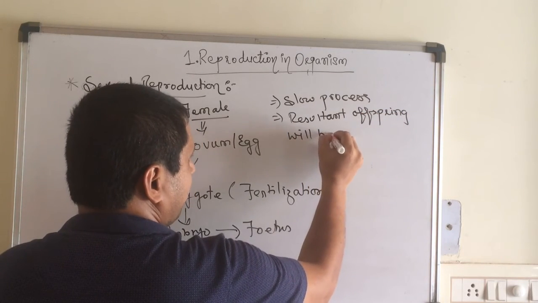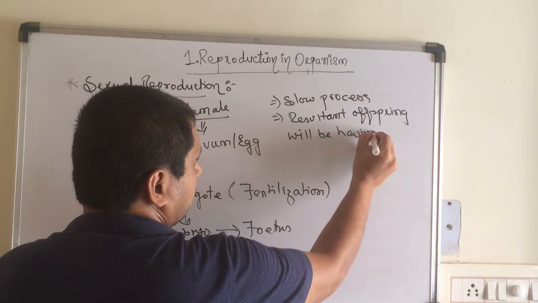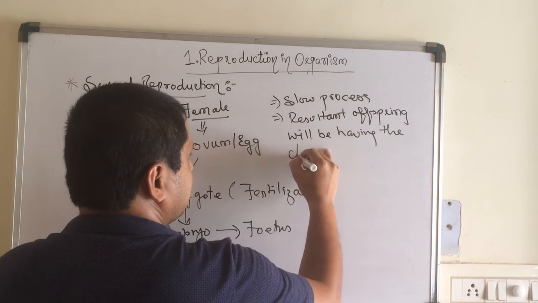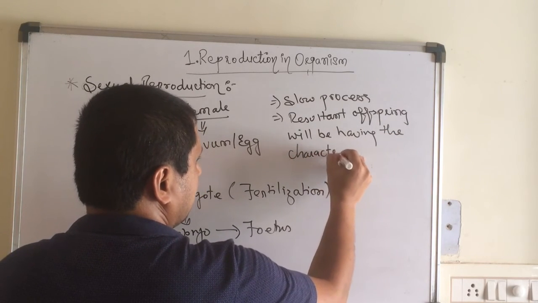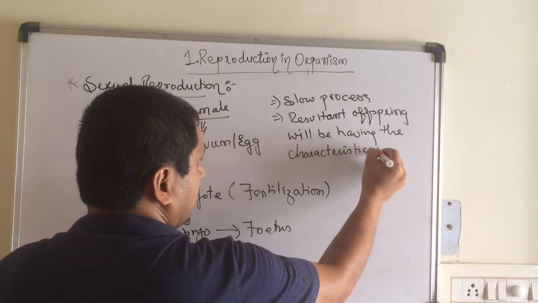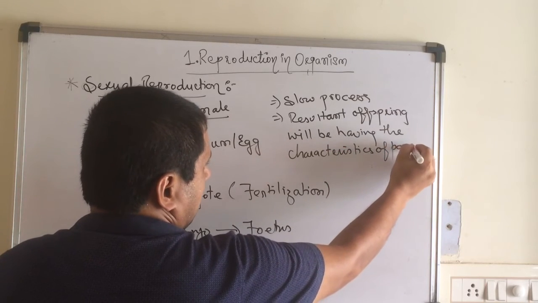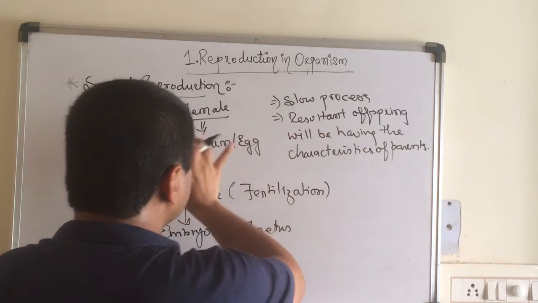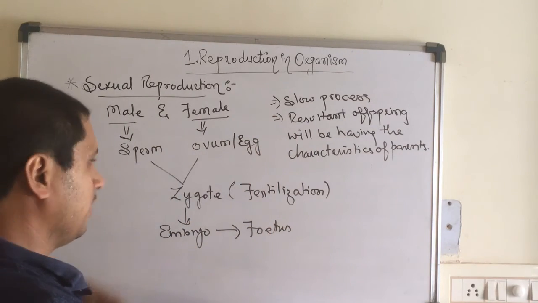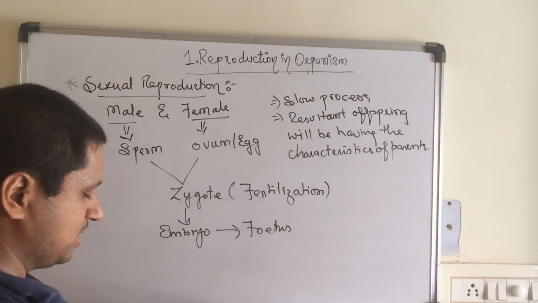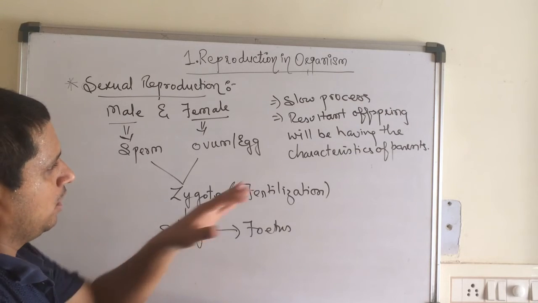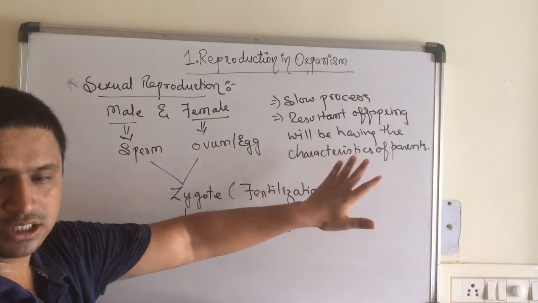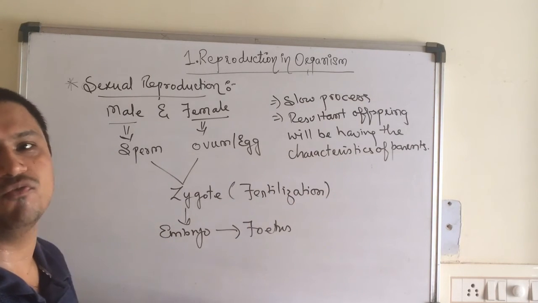On the other hand, the resultant offspring will have the characteristics of the parents. Here, where two individuals are present, as we have also learned in previous years, the offspring will have the characteristics of father and mother.